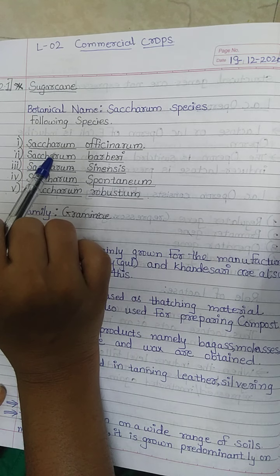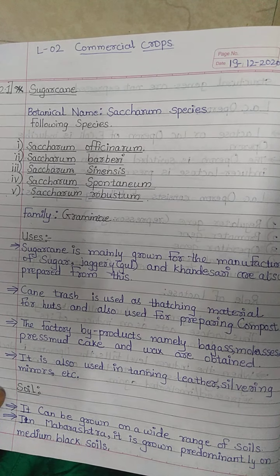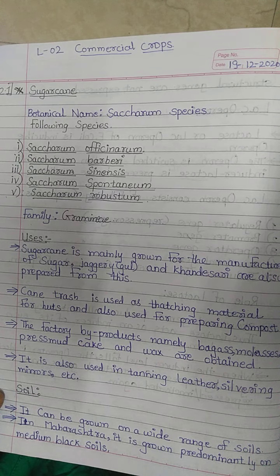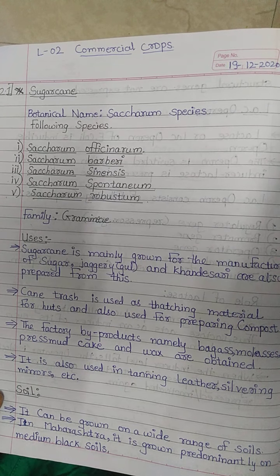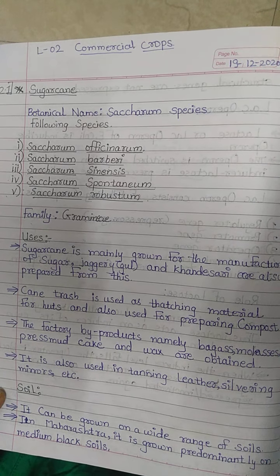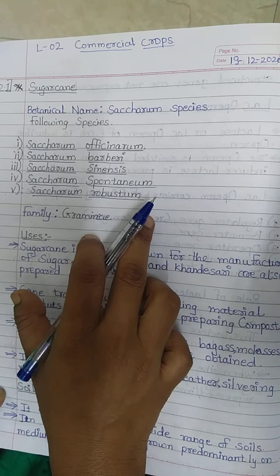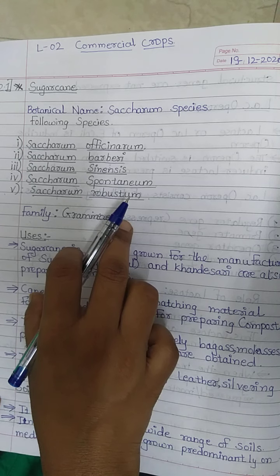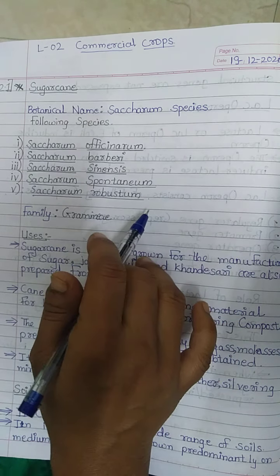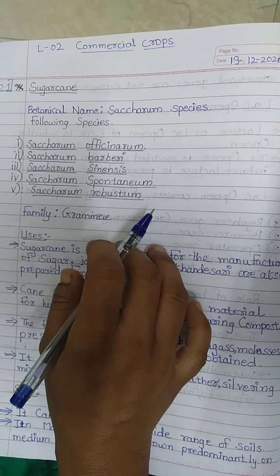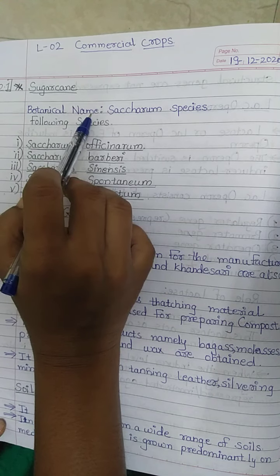Now you know, student, that about 60% of sugar comes from sugarcane and 40% from sugar beet. And in our India also, the sugar industry is the largest processing industry next to cotton textile. Let us start with the botanical name.